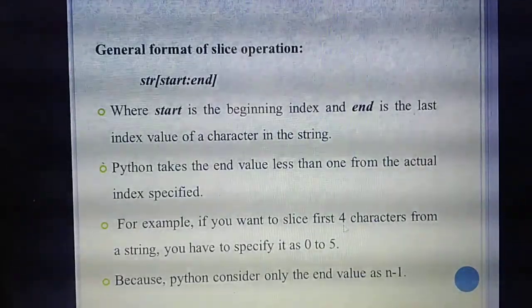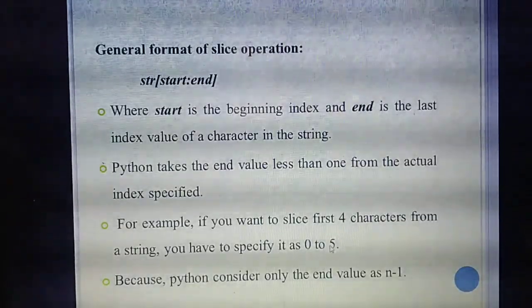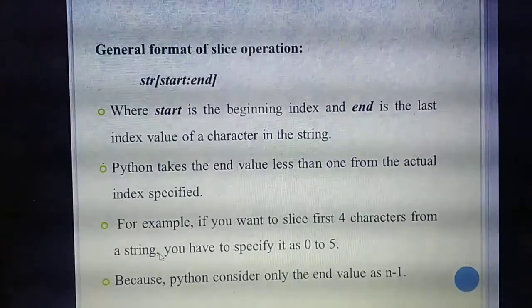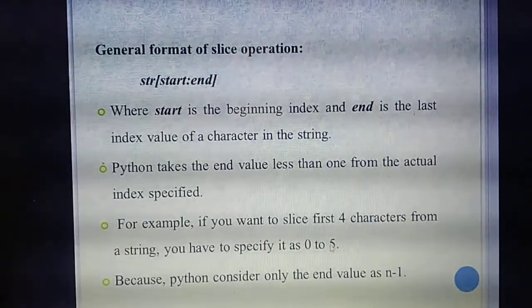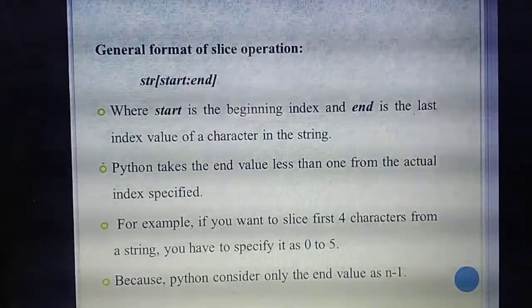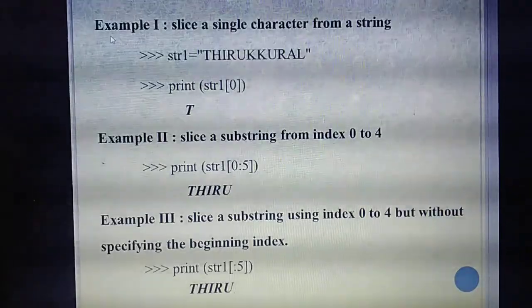If you are going to slice 4 characters, you need to specify 0 to 5. That means last value 5 minus 1, 4. So it will slice up to 4 characters. Why? Because Python always considers the last index value as n minus 1. Understand? This is the general format for the slice operation. Now we can see the example.